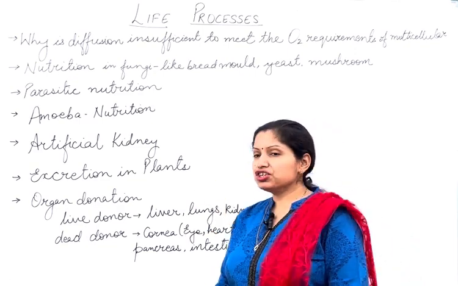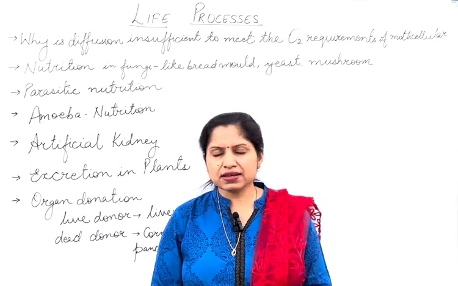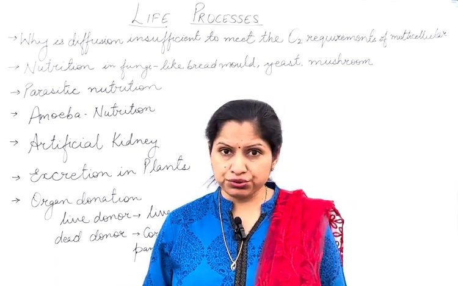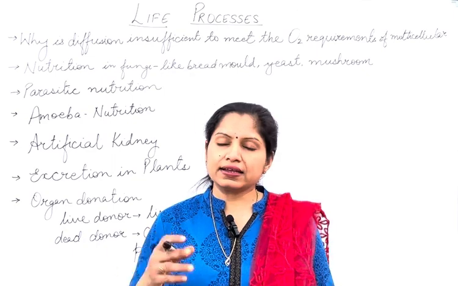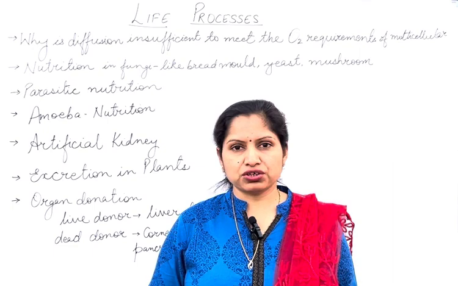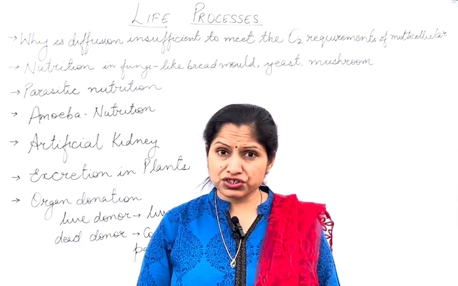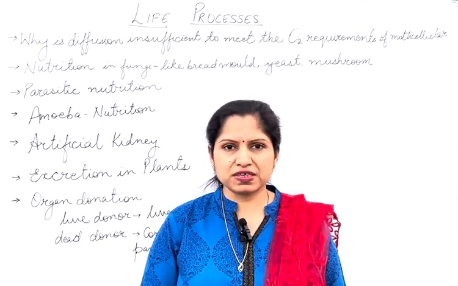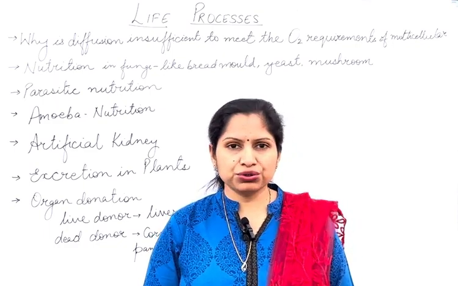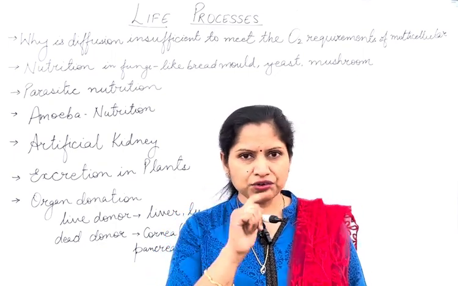Next is excretion in plants. That can come as a 2 marks question. So how do the plants perform excretion? In plants, whatever oxygen is produced during the process of photosynthesis is a waste. But that oxygen is used up for the process of respiration. Some part of that is excreted out through the stomata, and some part of that oxygen is used as a raw material for the process of respiration. Similarly, during the process of respiration, the carbon dioxide that is produced is used as a raw material for the process of photosynthesis. That is the first point.